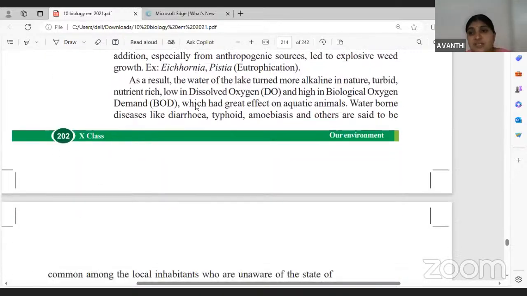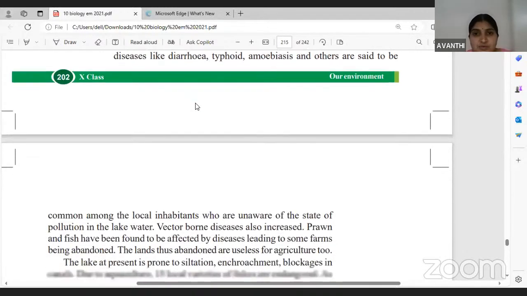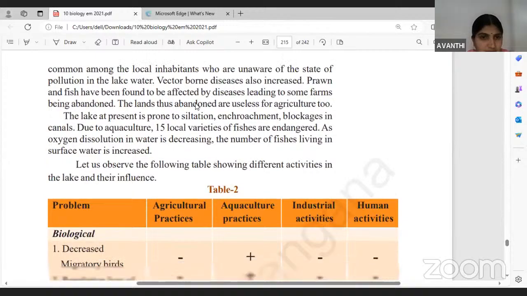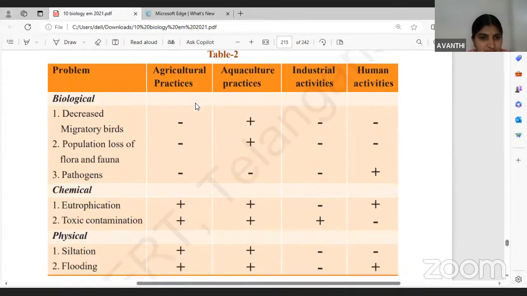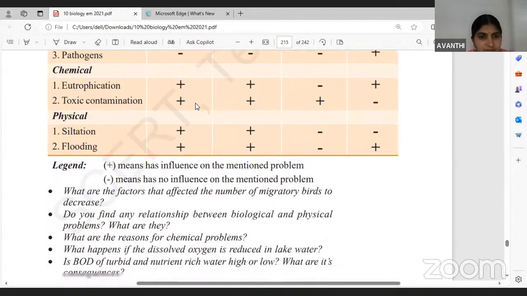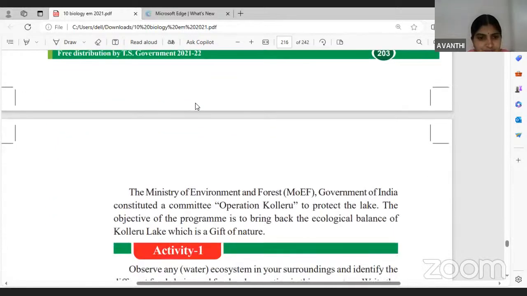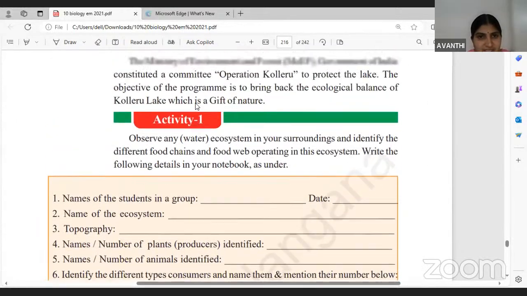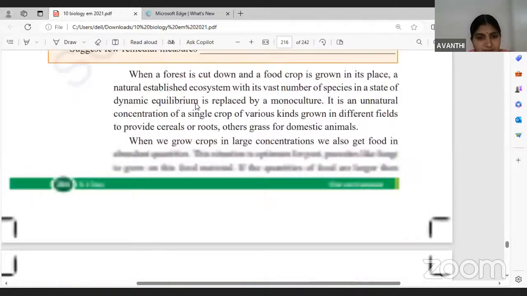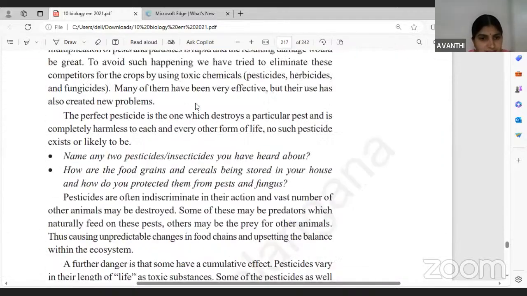They have given biological oxygen demand. What is BOD? What is COD? So you have to refer to this. They have given all these, you can just check them out. Okay, and you have some activities. With this, you can complete the topic.